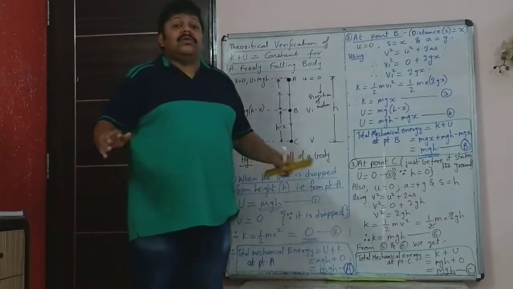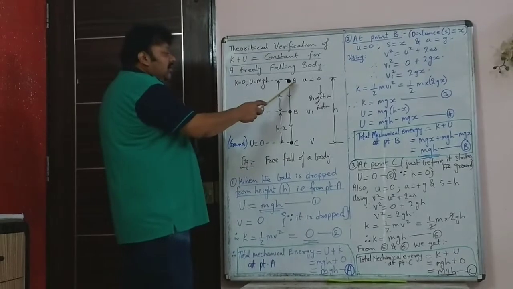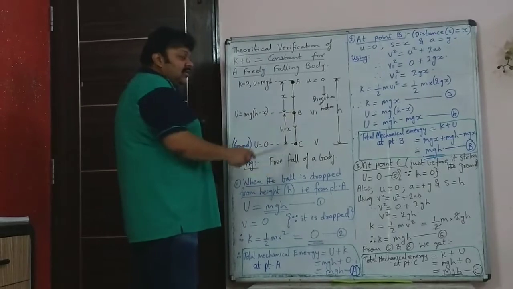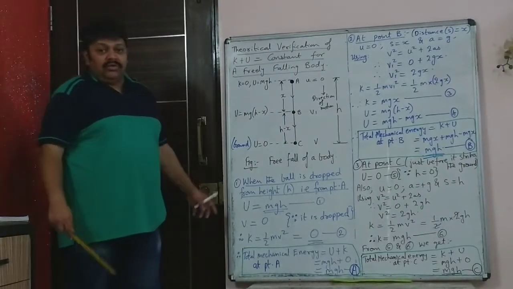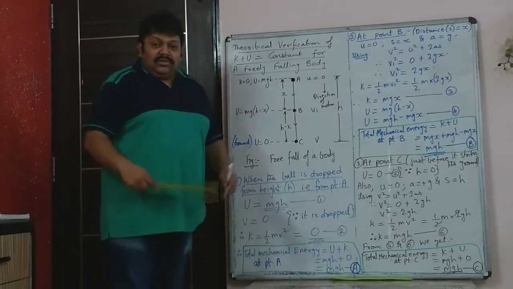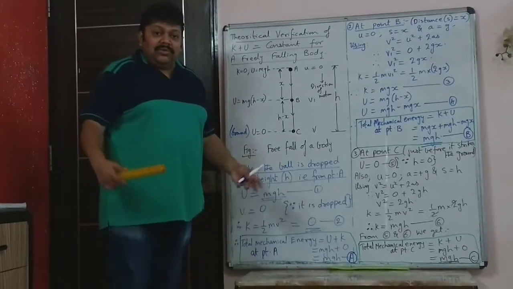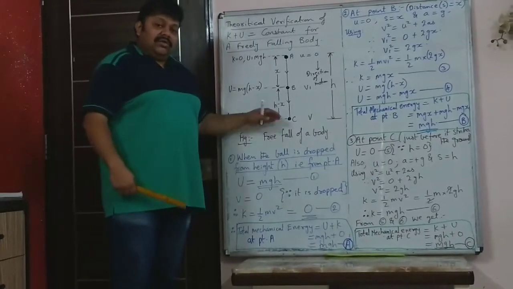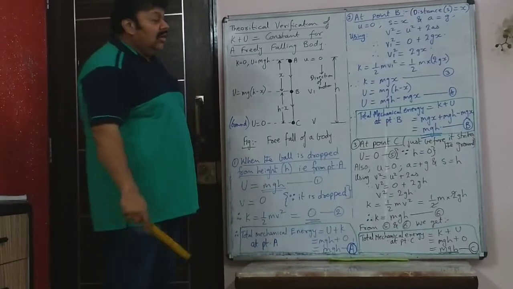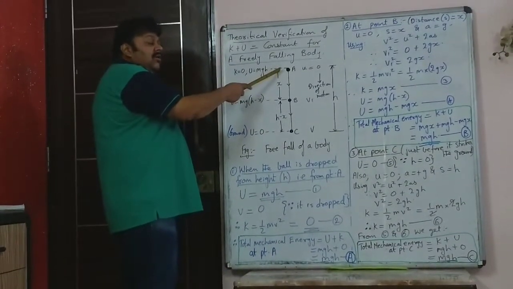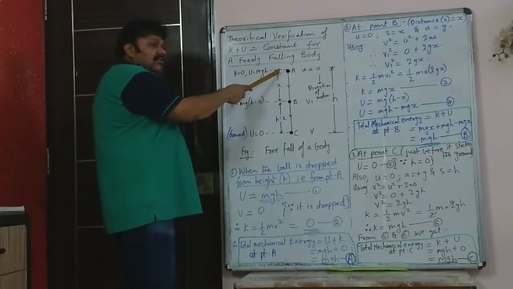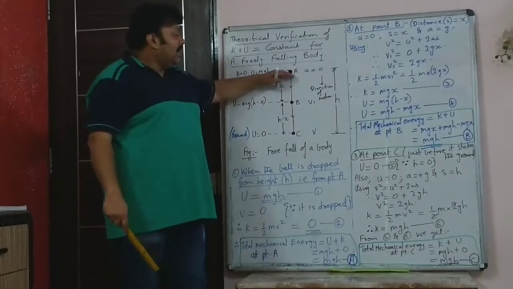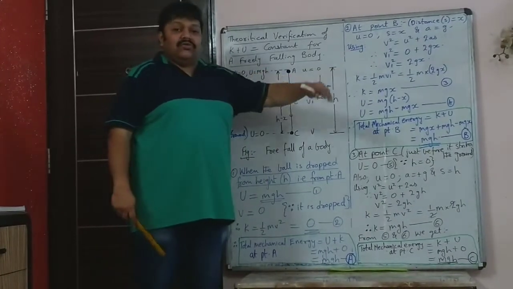So let's say here if the total energy was 10 joules, then if you are asked what is the total energy at point B? 10 joule. Why? Because the sum of kinetic and potential is going to remain the same. What is the total energy at point C? 10 joule. Why? The sum of potential and kinetic remains the same. Of course, at the maximum height, all the energy was potential energy. So potential energy was equal to the total mechanical energy at point A, that is 10 joule.